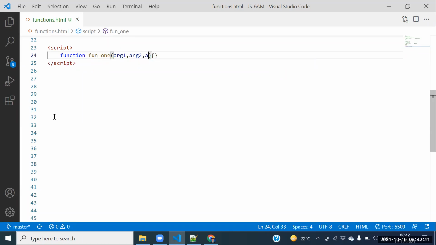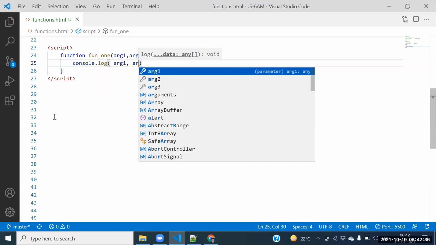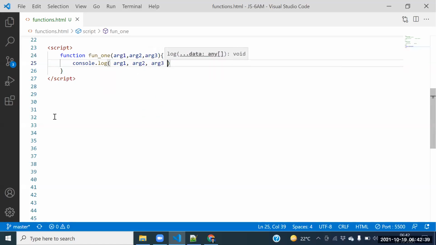Go see this one here. Argument 1 comma, argument 2 comma, argument 3. So many things we need to place. Here itself, can I print that one? console.log of argument 1 comma, argument 2 comma, argument 3. Whatever arguments we have, those arguments we need to print.